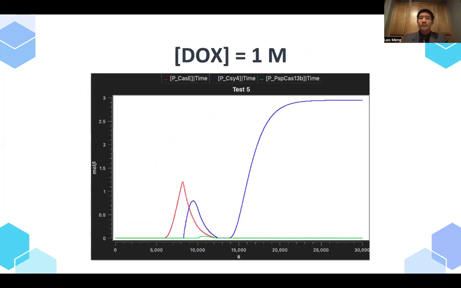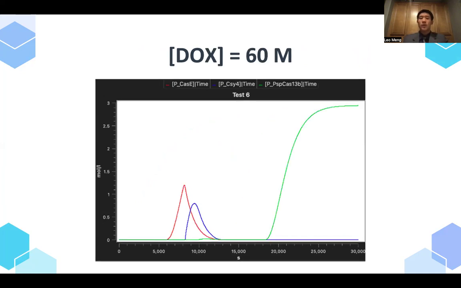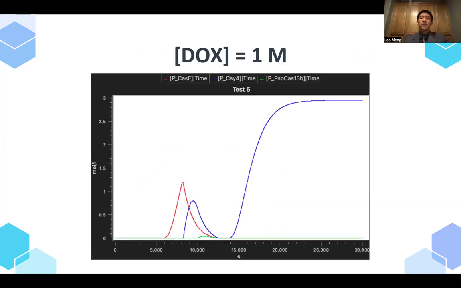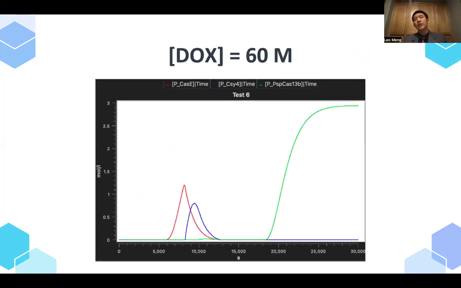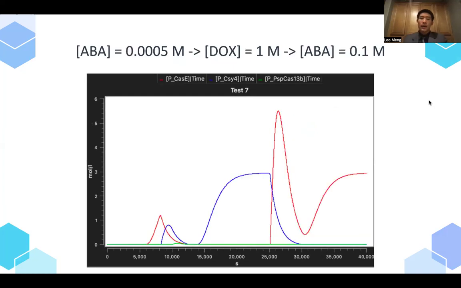And looking at 5 and 6 respectively, when I input 1 molar and 60 molar DOX within the system, CSY4 and PSP-Cas13b are prevailing respectively. And finally, I can input ABA and have Cas-E dominate, and then I can introduce DOX for CSY4 to take place, and finally I can flood the system with ABA to reset the switch.